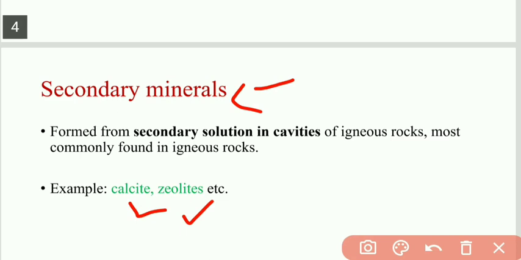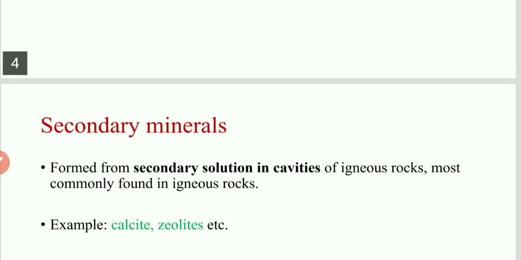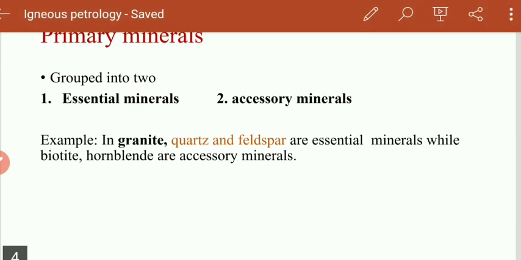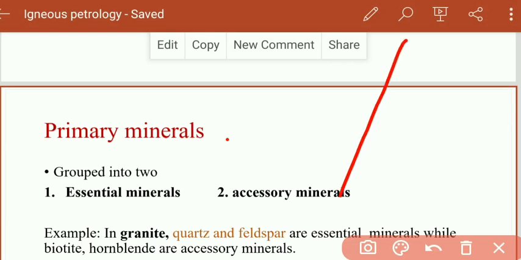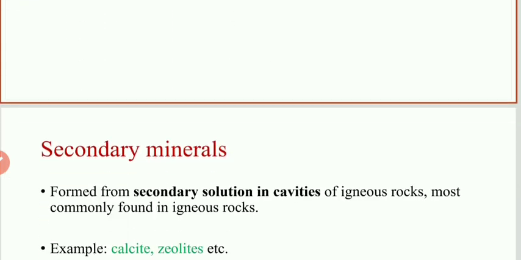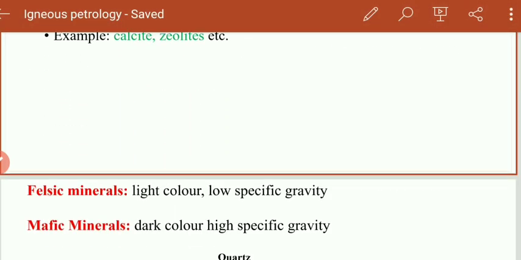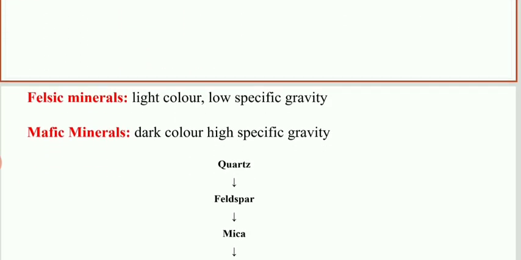Those are called secondary minerals. So this is about the primary and secondary minerals. Secondary minerals are present in the igneous rock.